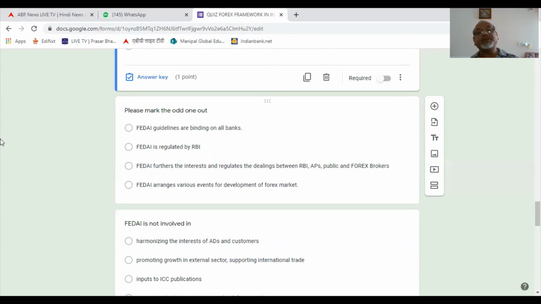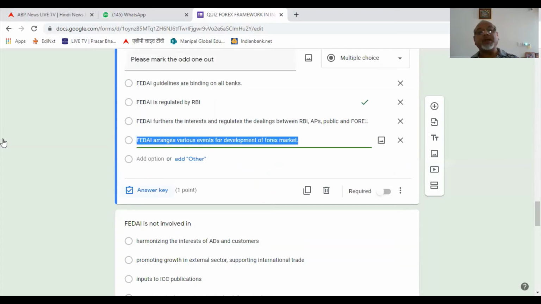FEDAI furthers the interest and regulates the dealings between RBI, authorized persons, public and forex brokers. Yes, this is correct. FEDAI arranges various events for development of foreign exchange market. Correct.